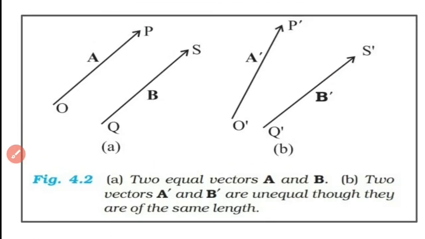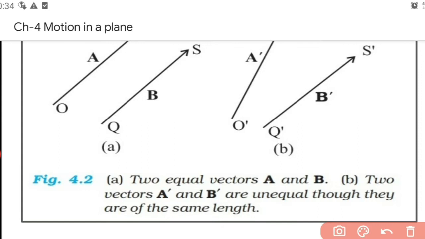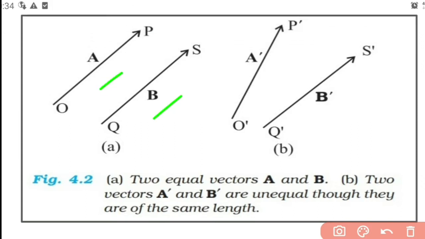Now coming to the next, this also represents equal vectors. Vector A and vector B are equal vectors, but in some other direction. But looking at diagram B, you have two vectors, A dash and B dash. They are of equal length. You can use your ruler and measure the lengths of O dash S dash and O dash P dash.